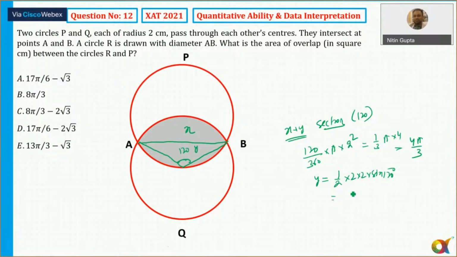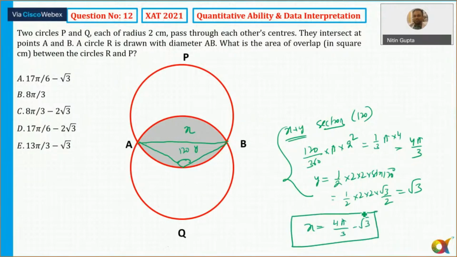Why I am doing this? ठीक है. So ये जो आ गया, what is sin 120? Sin 120 is equal to nothing but sin 90 plus 30. Sin 90 plus 30 is equal to cos 30, and cos 30 is equal to what? Root 3 by 2. Okay. So what is x here? If I take the difference between these two, so I'll get x equal to 4 pi. Okay, so I've calculated that is x, and twice of x we can find out the answer.